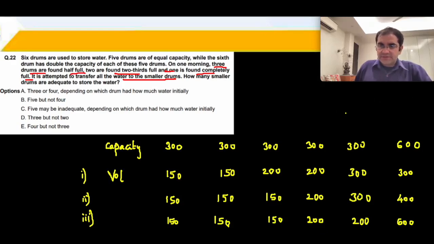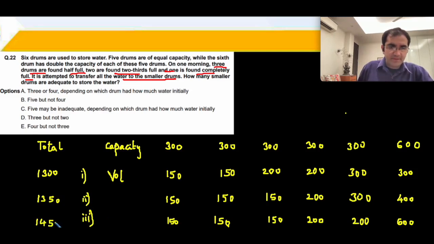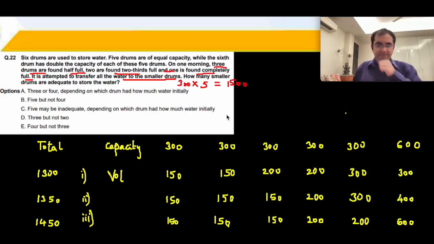Let us find out what is the total volume of water available to us. यहाँ पे टोटल कितना है आपके पास? 368,000, 1,300. Then यहाँ पे 4,7,900, 1,200, 1,350. And यहाँ पर 6,8,000, 1,300, 1,450. ठीक है? And the smaller drums, we have 5 such drums. 300 into 5, I have 1,500 का capacity available. 1,500 में fit करना है.